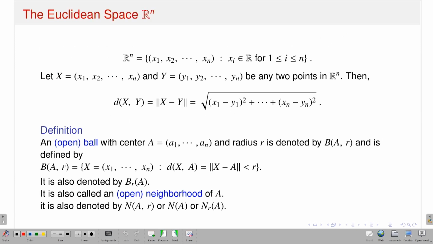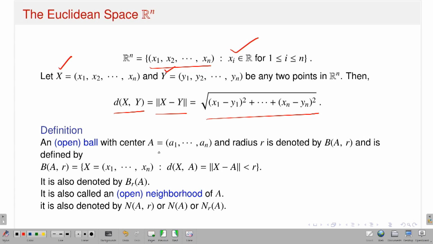Okay, now I already introduced the notion of n-dimensional Euclidean space, which is nothing but the collection of n-tuples where the components small xi come from the real line R. If I take 2 points, capital X and capital Y, then the distance between x and y is the norm of x minus y, which is the Euclidean distance. That means it is the square root of (x1 minus y1) squared plus (x2 minus y2) squared plus dot dot dot up to (xn minus yn) squared.